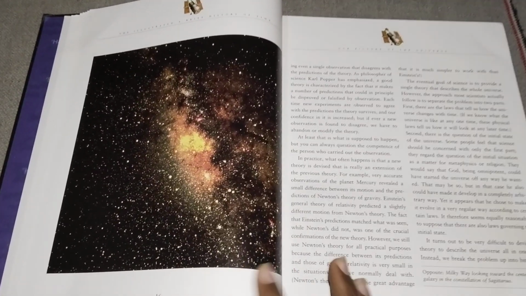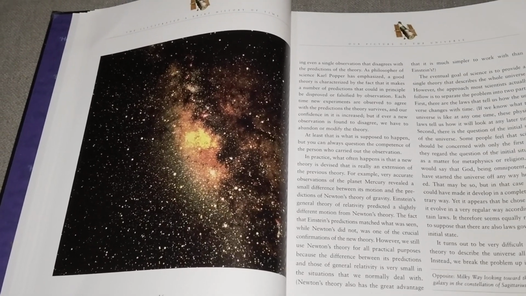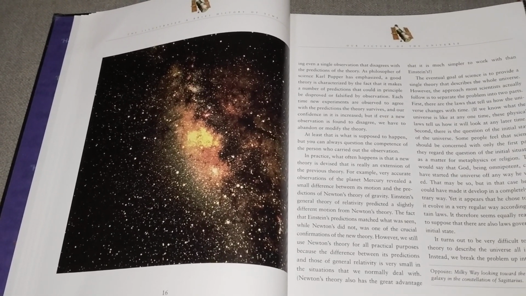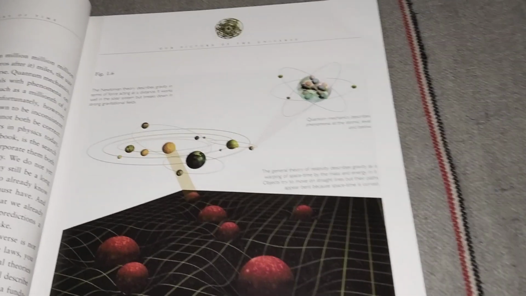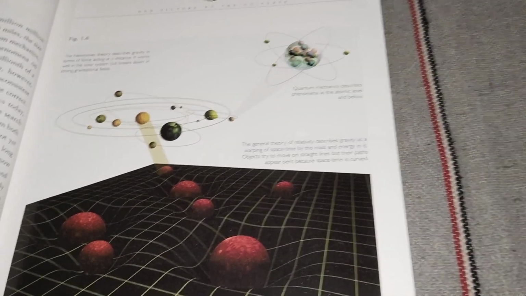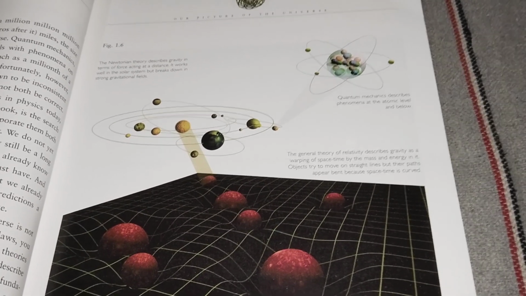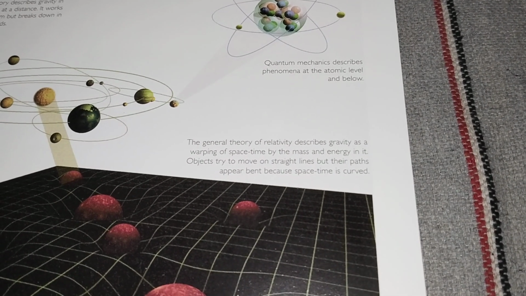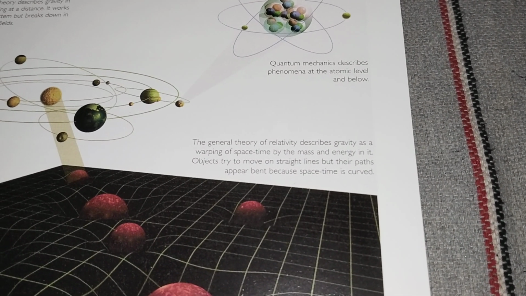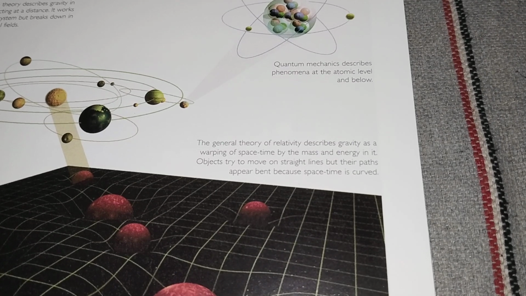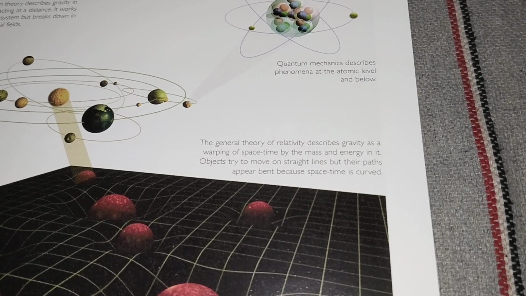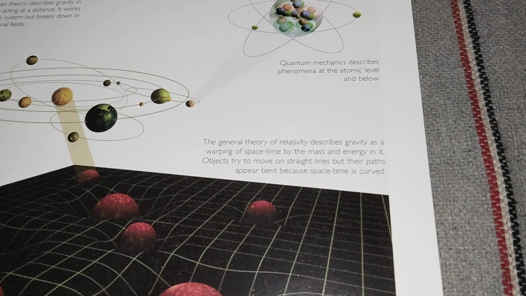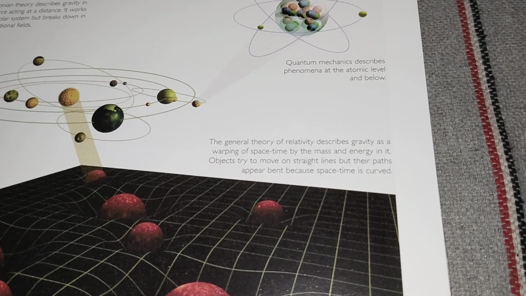And you can see here the photograph of the Milky Way looking toward the center of the galaxy in the constellation of Sagittarius. The most important thing in this scenario is the theories that define our universe very well. The general theory of relativity describes gravity as a warping of space-time by the mass and energy in it. Objects try to move in a straight line, but their paths appear bent because space-time is curved. This is the explanation of general relativity.